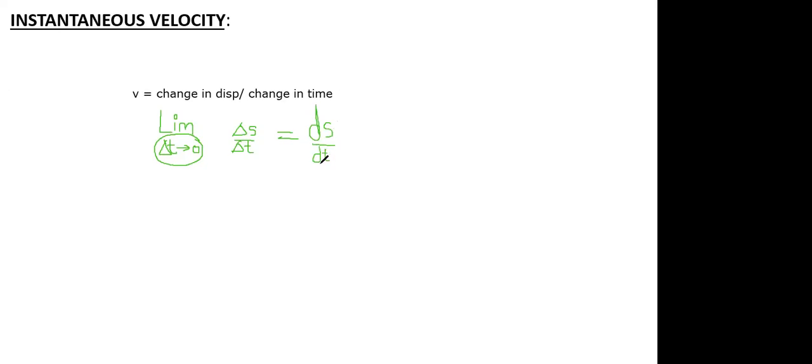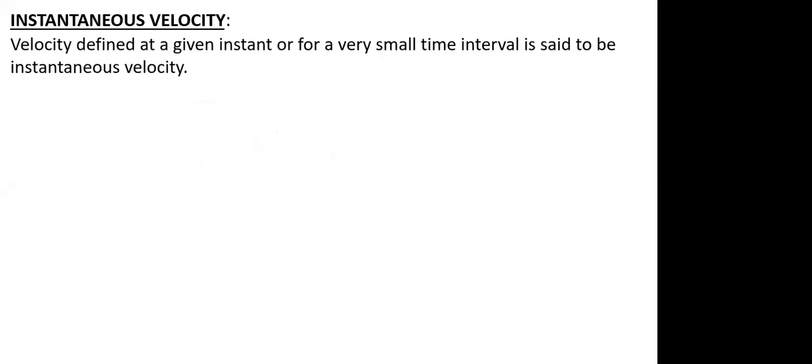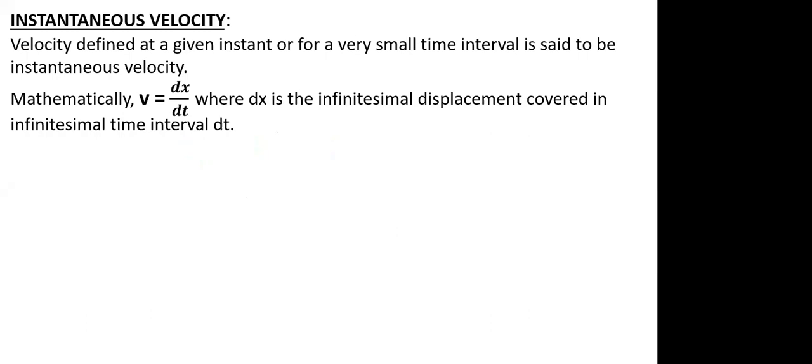So what is this d? d indicates an almost zero change, which is a very small change. That is your differentiation, or your derivative. So in short, instantaneous velocity is your velocity for a very small time interval. Mathematically, we can write v as dx by dt or ds by dt, because displacement can be represented as x, or s, or also as y.